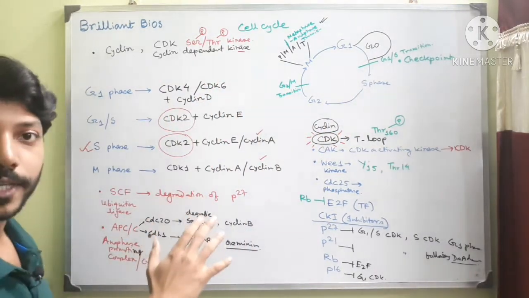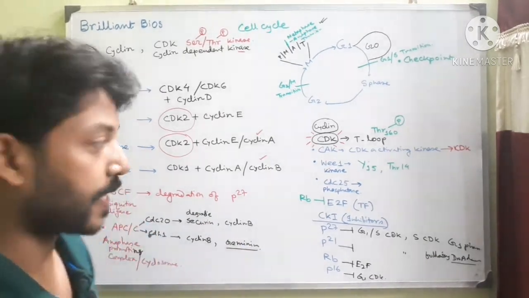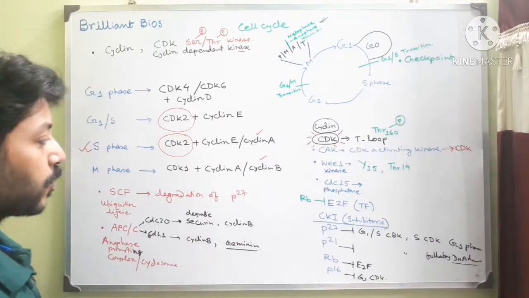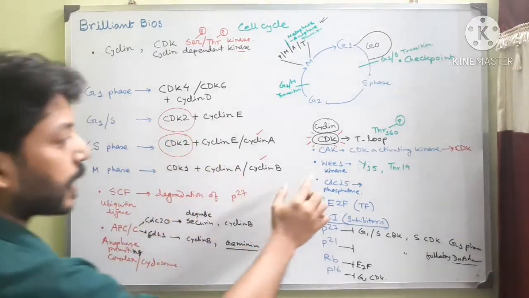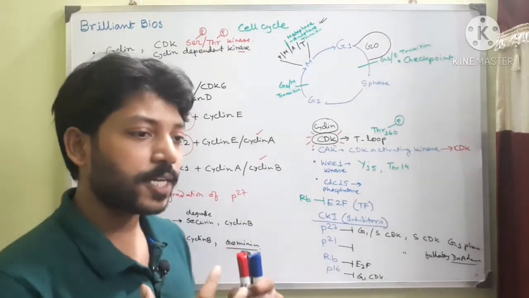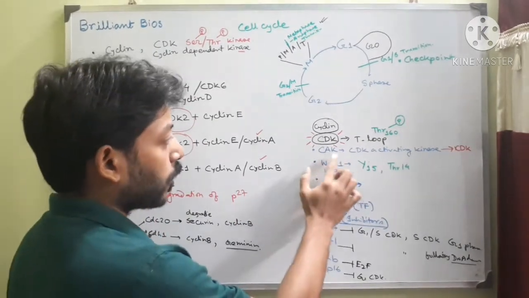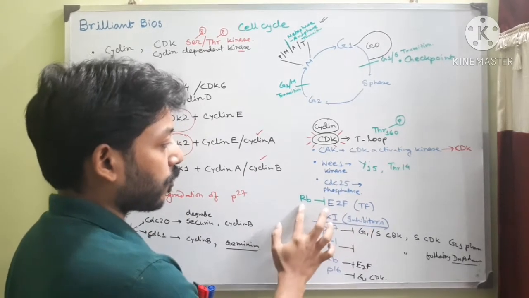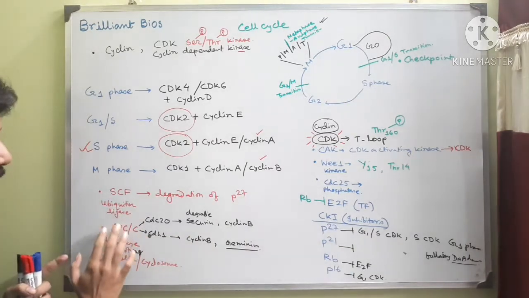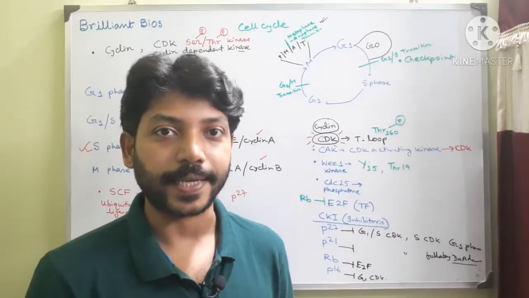If you have not watched my previous video, please watch it and then watch this second part of my cell cycle lecture. I will mention all these proteins in this class. I am just showing you that there are different types of proteins that regulate the activity of CDK. So this is a very intricate mechanism by which the cell cycle is regulated. Now there are some molecules like CAK, WEE1, CDC25, retinoblastoma, E2F, then there are some inhibitors and some ubiquitin ligases. In this class I will show you some regulations during this cell cycle.